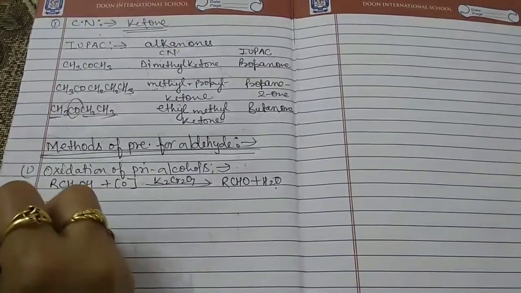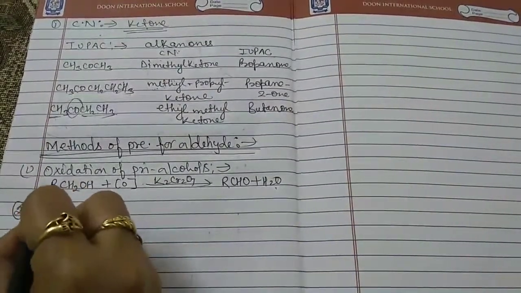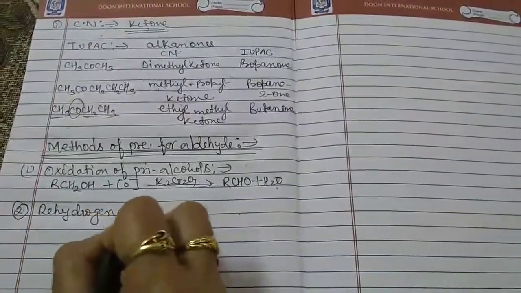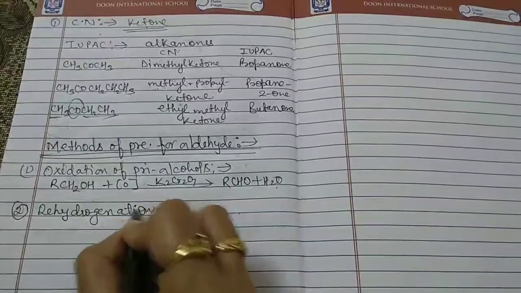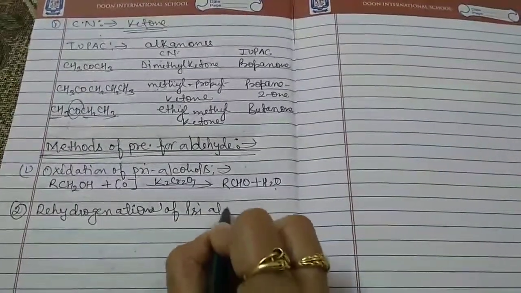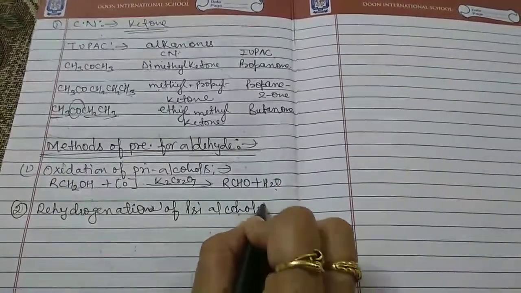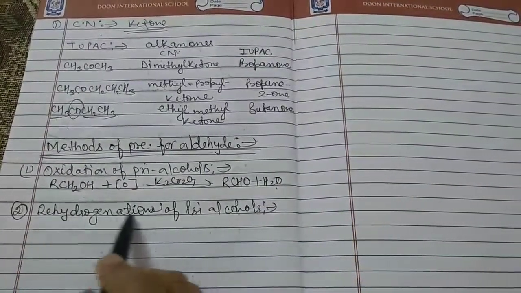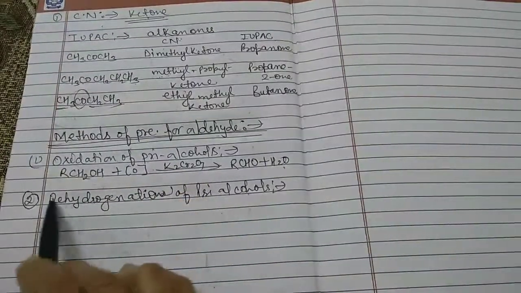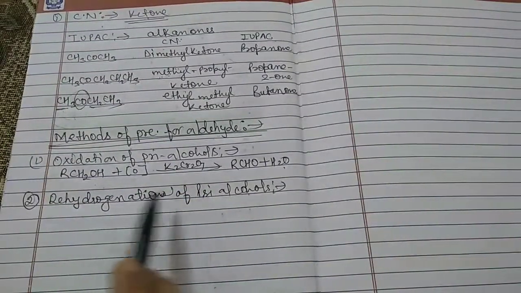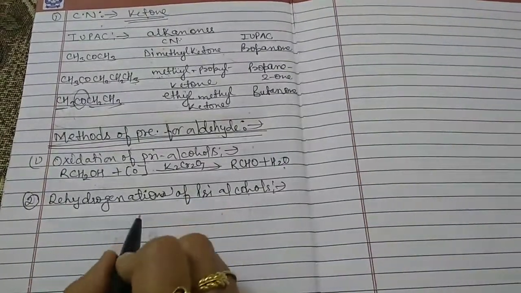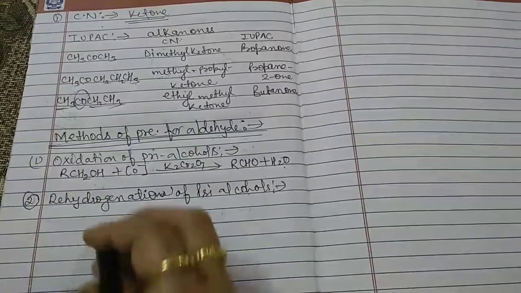Now the second method of preparation is known as dehydrogenation of primary alcohol. As we all know, dehydrogenation means removal of hydrogen. It is carried out with reduced copper at 573 Kelvin.